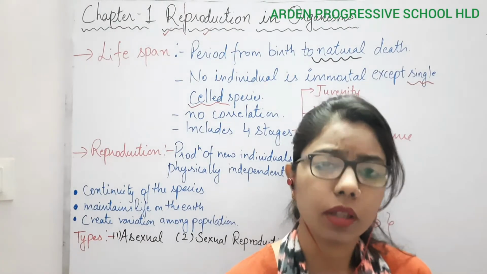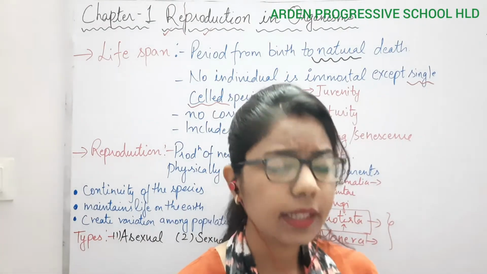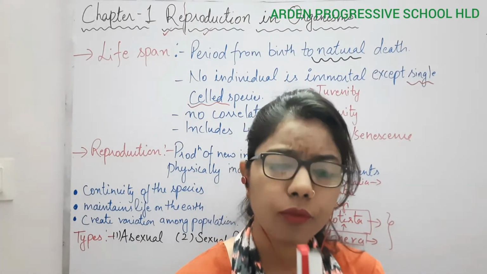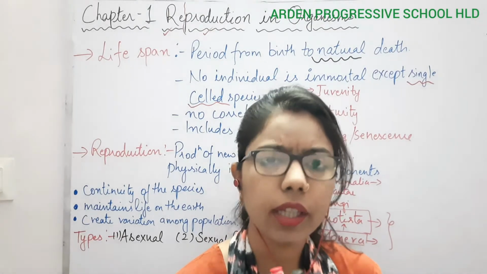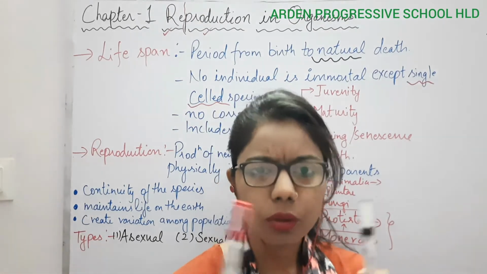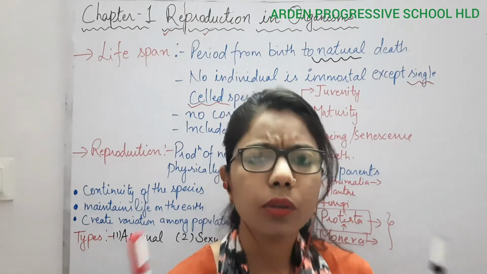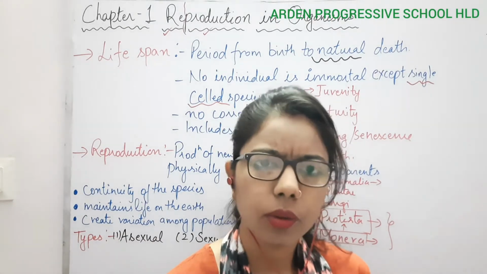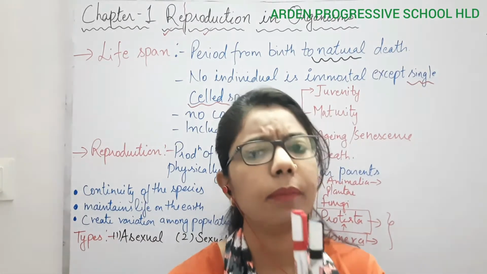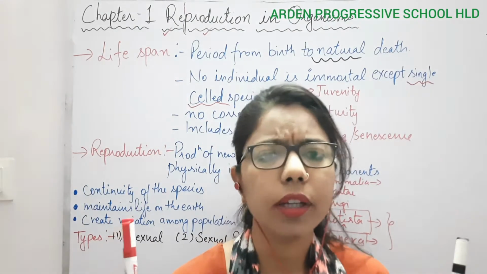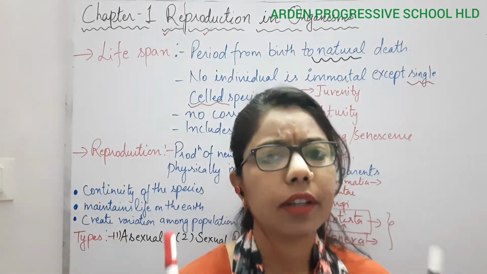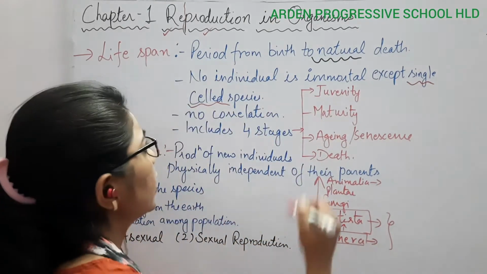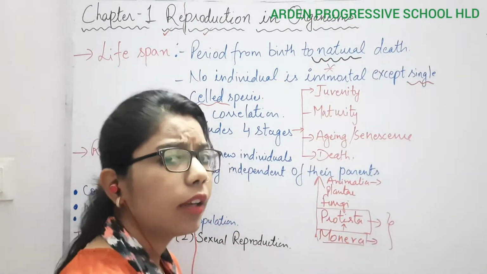Why are we saying this? Because, for example, take bacteria or any single celled organism. What happens during reproduction or growth? It will divide into two parts. But the main parent is not there, and it is not going to die anywhere. Simply, the single parent divides into two individuals, and the identity is retained, with no loss of identity. So that's why we say that no individual is immortal.